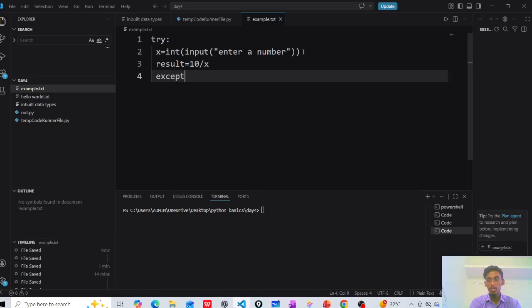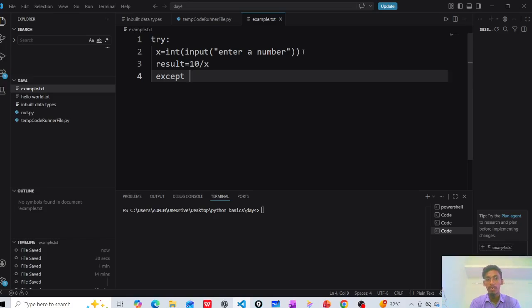The next one is except. When I have given 10 divided by x, if I enter a zero number, zero division is an error. Why? Because zero cannot be divided, so we can give an exception.